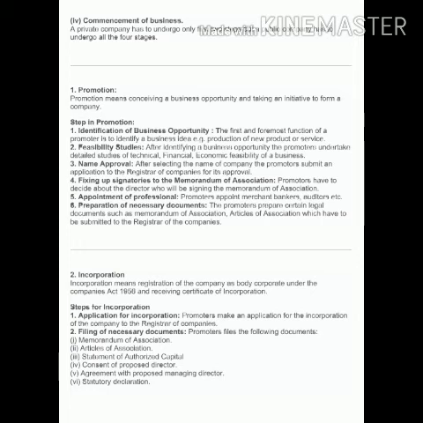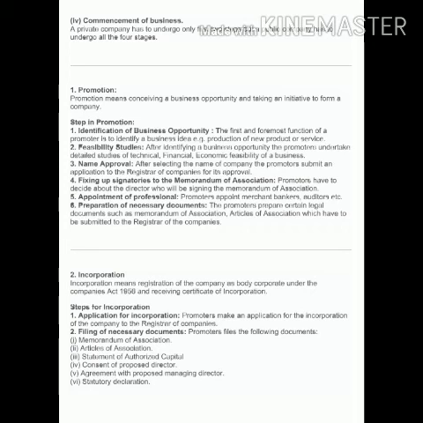What are the necessary documents? Memorandum of association and articles of association. These are the two basic documents which are required to start a new company. Clear, students? Now the second point, incorporation.